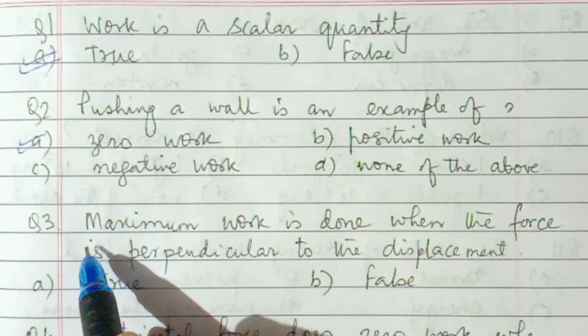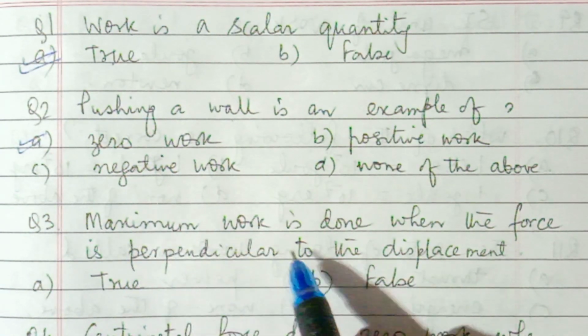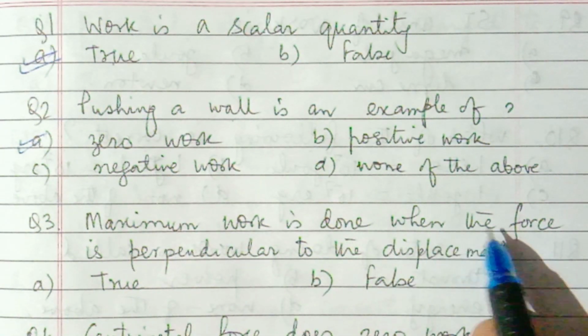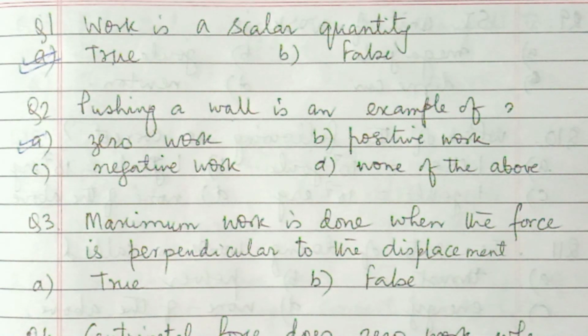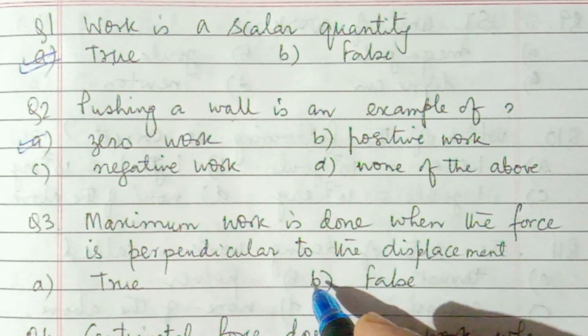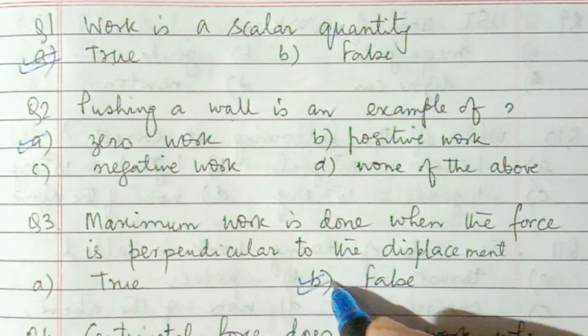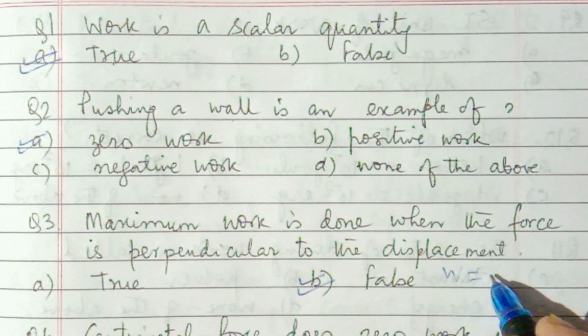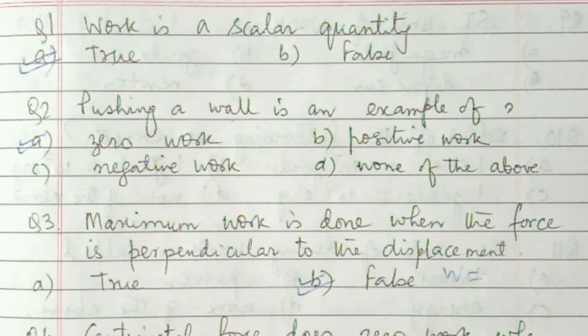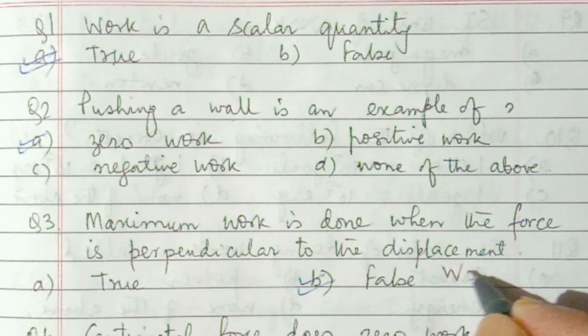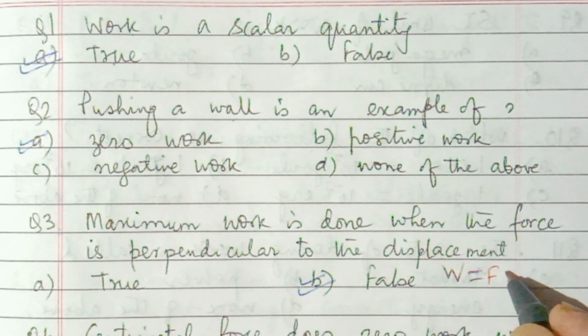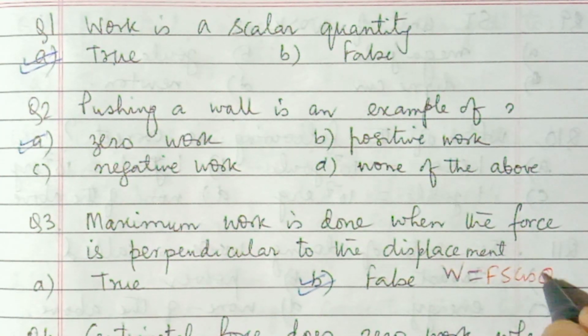Question number 3: maximum work is done when the force is perpendicular to the displacement. True or false? It is false, because work done equals force into displacement into cos theta.